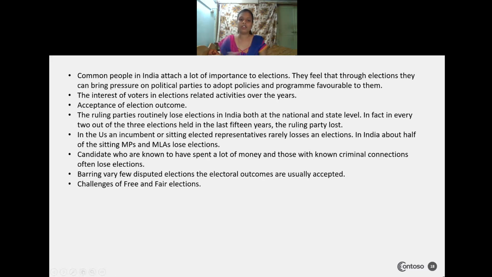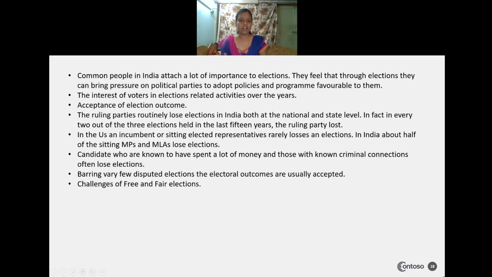If a candidate is spending a lot of money and influencing through his money, and the candidate has connections with criminal people, then often they will lose the election. Barring a very few disputed elections, the electoral outcomes are usually accepted as the people's verdict by the defeated party.